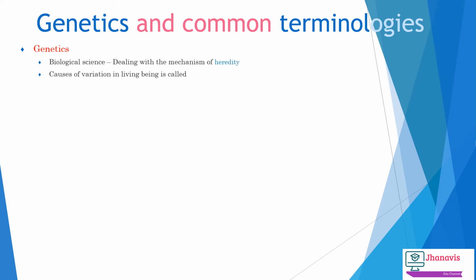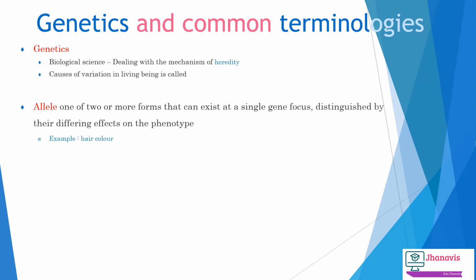What is an allele? An allele is nothing but one of the two or more forms that can exist at a single gene locus, distinguished by their differing effects on the phenotype. Example, hair color. What are autosomes and allosomes? Autosomes are the chromosomes which are not associated with the sex, whereas allosomes are the ones which are associated with the sex.